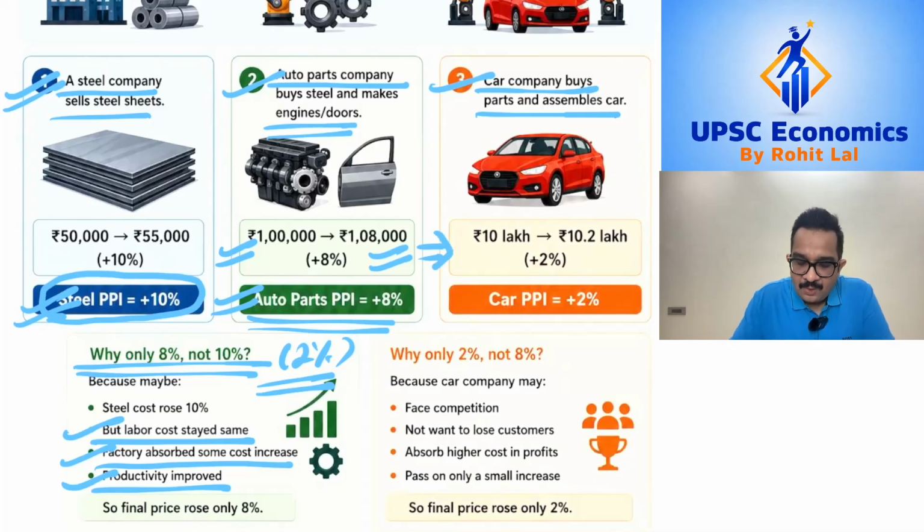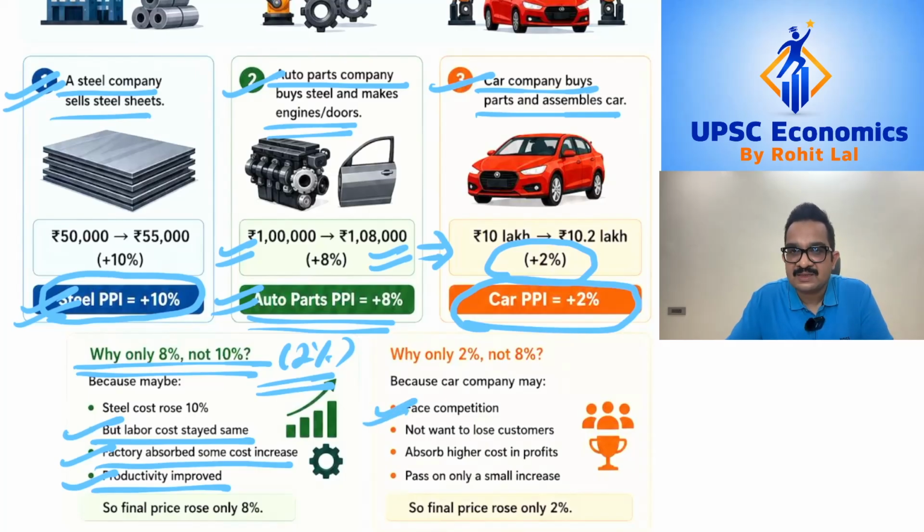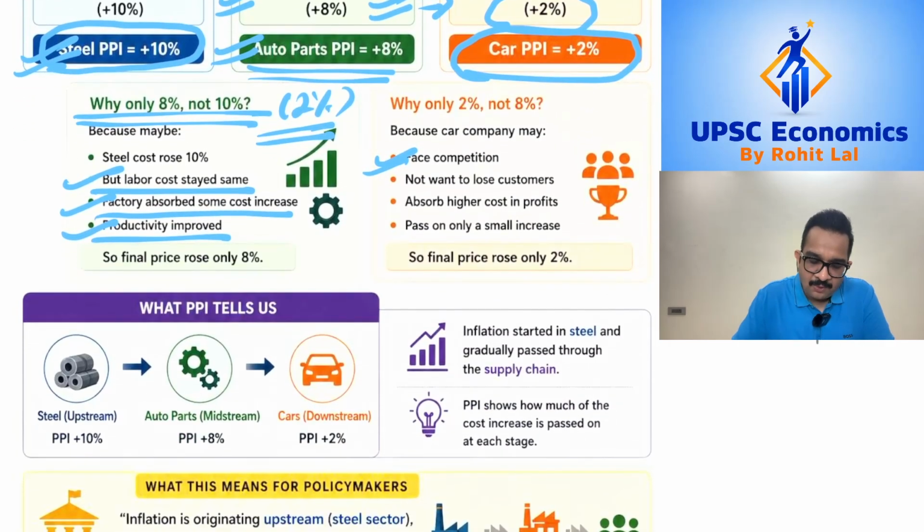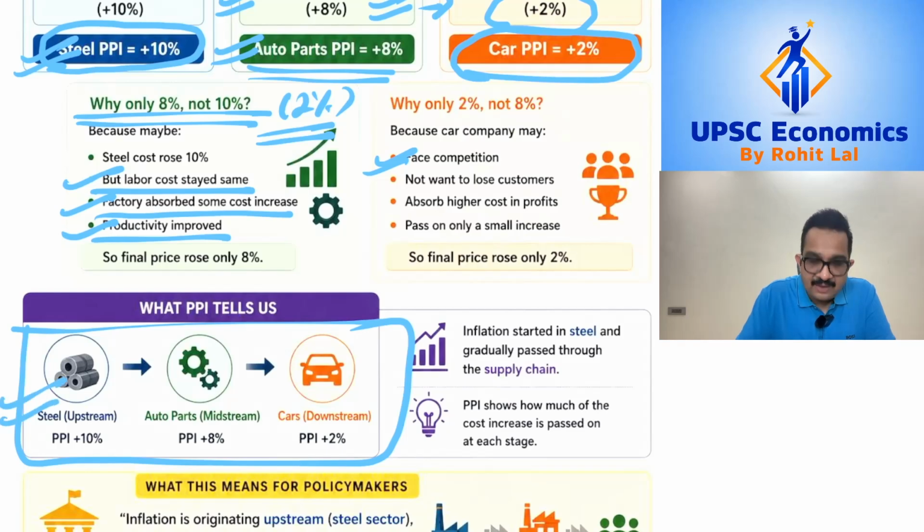Similarly, once the car company buys these inputs at an 8% higher value, it could pass on that final cost to the consumers in terms of the final price of the car. However, let's say the car company increases the car price by only 2%. Now the key reason could be because the car company faces competition and it does not want to lose customers. So what we are witnessing out here is that in the production stage, there was an initial price rise of 10%.